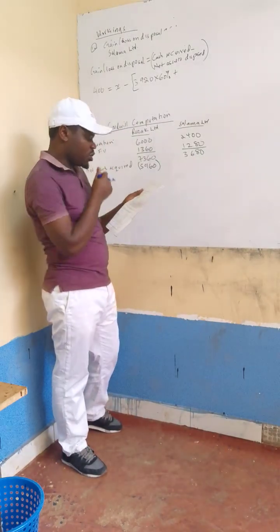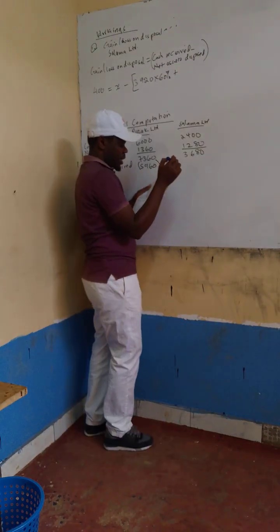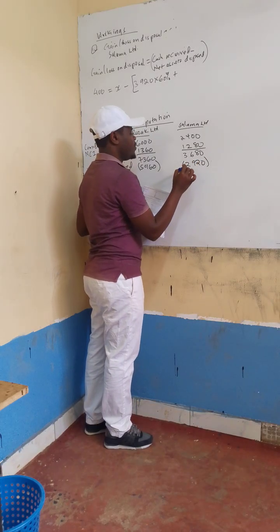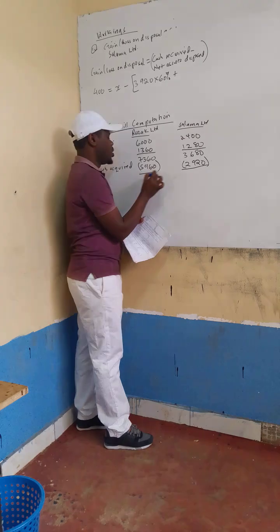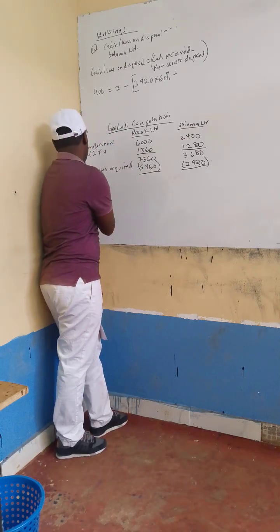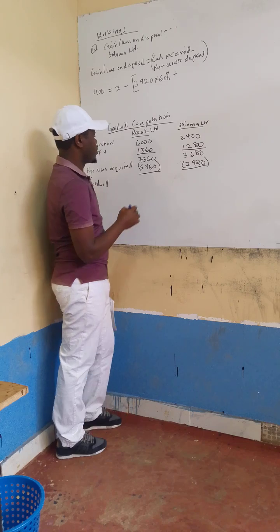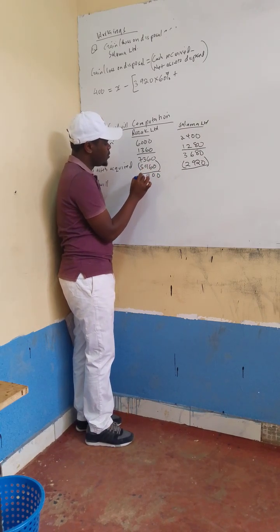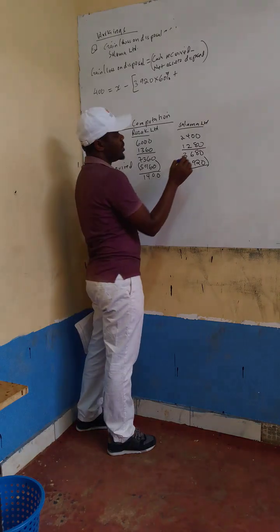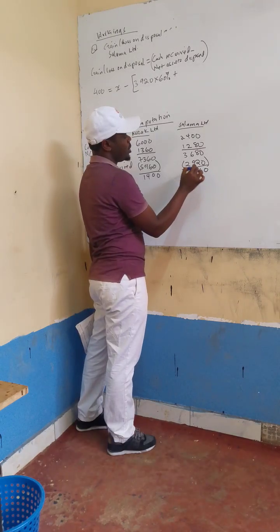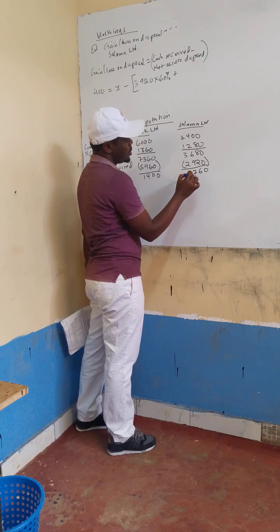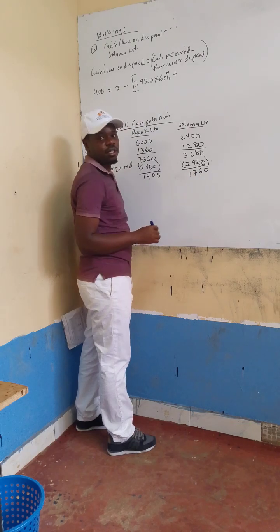By the time of acquisition, the net assets were 2920. So the difference will give us goodwill. This will be 1400 and this will be 760.